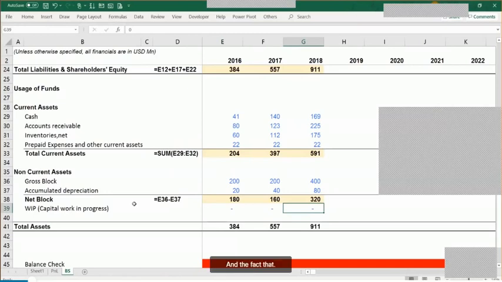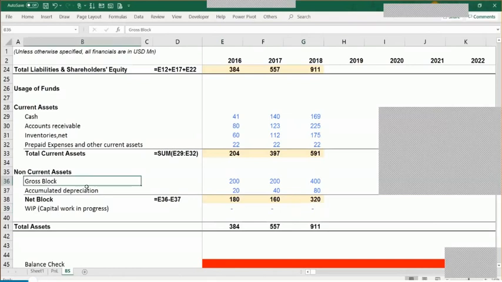So you don't have the land component as part of your capital work in progress. Okay, but when the whole construction is completed, will the land and the capital work in progress be part of the gross block, or will they still be separate? It will be part of the gross block, but within the gross block you will show two different lines: one is land and the other is building.